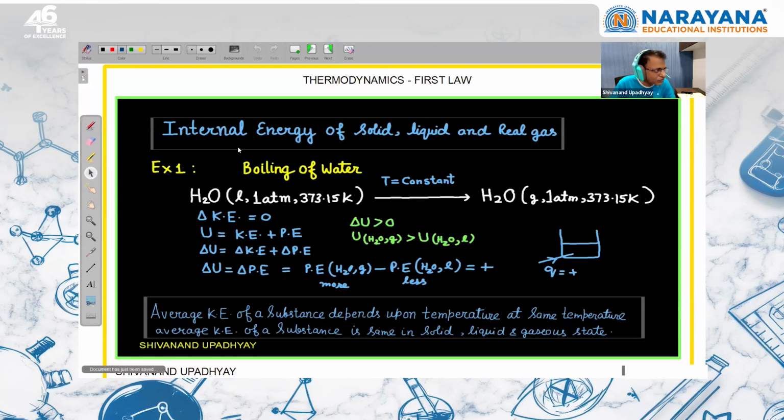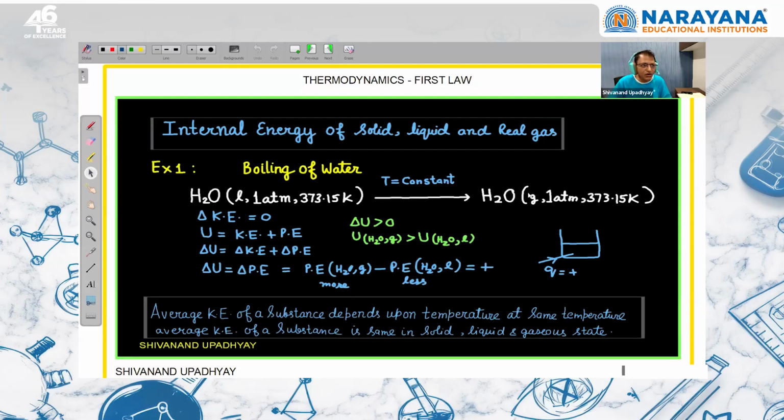So for a fixed amount of the substance, we are talking about how it is going to change on changing the temperature. Now, for solid, liquid and real gas, suppose we are talking about boiling of water. So H2O in liquid state at 1 atm and 373 Kelvin is converted into H2O in gaseous state at 1 atm and 373 K. So this is the normal boiling point of water. The average kinetic energy, meaning kinetic energy per molecule, only depends on temperature. It is independent of state of matter.